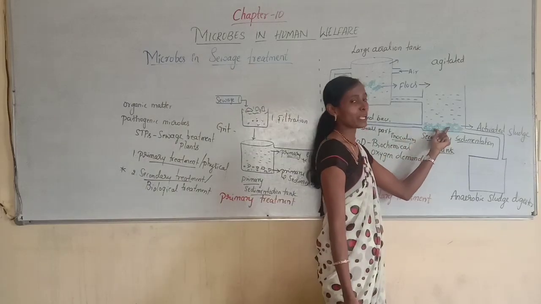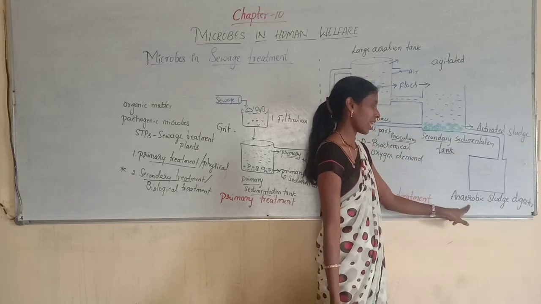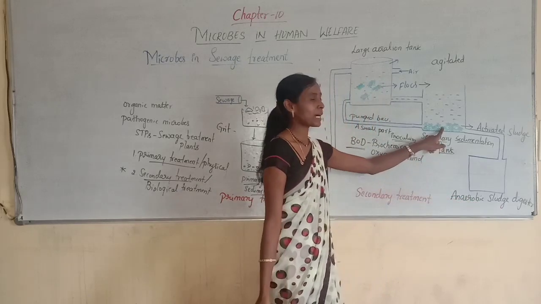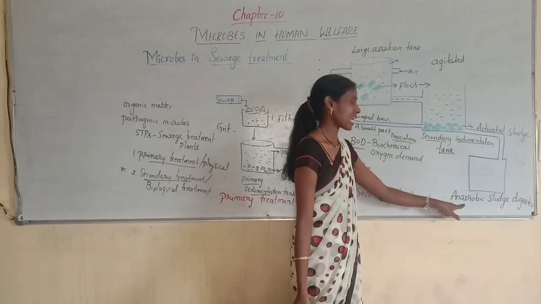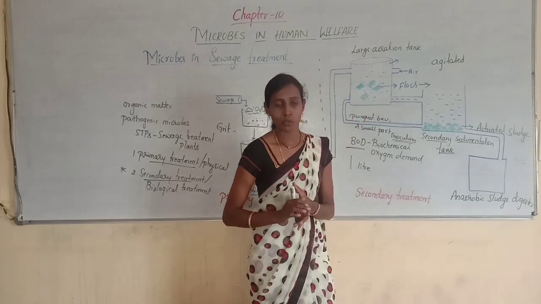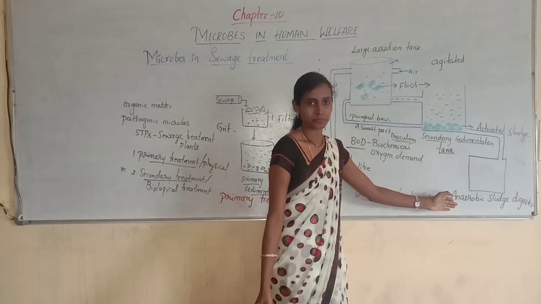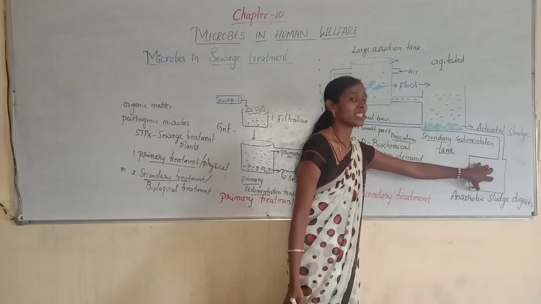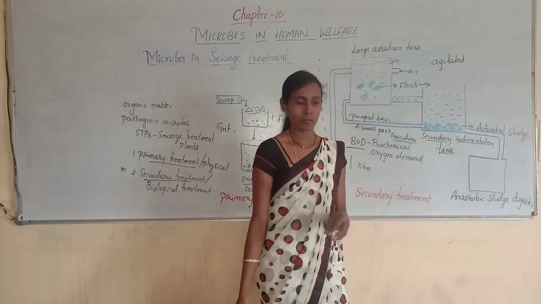But the major part of the activated sludge is passed into another tank, which is called the anaerobic sludge digester. Here, whatever aerobic microbes are there will get killed by the anaerobic microorganisms, as it is an anaerobic container.